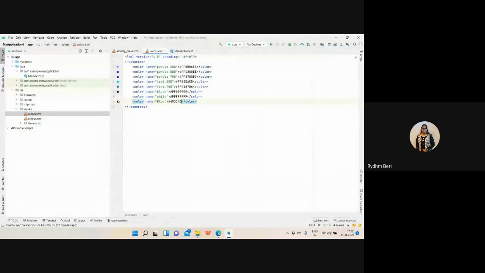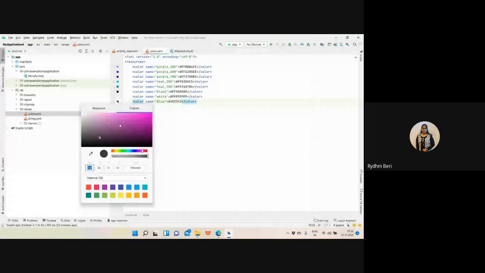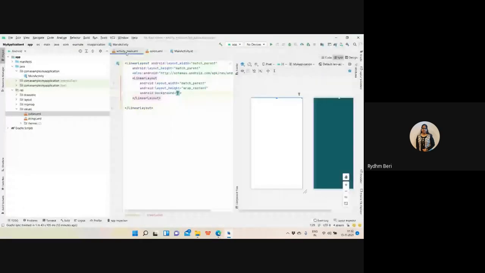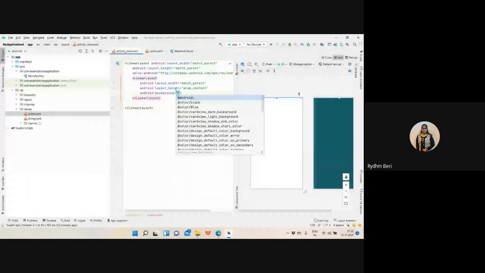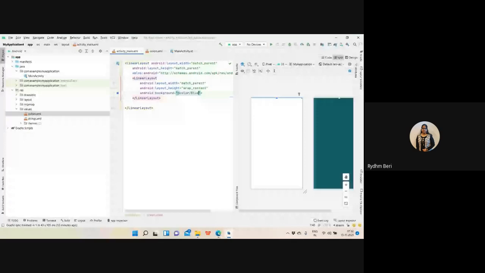This is a black sort of color, and let me change it, because I want a blue color. Okay, I'm having this blue color, and let me move to the main layout and specify the color as blue. So my blue color is set here, but it isn't visible to me.